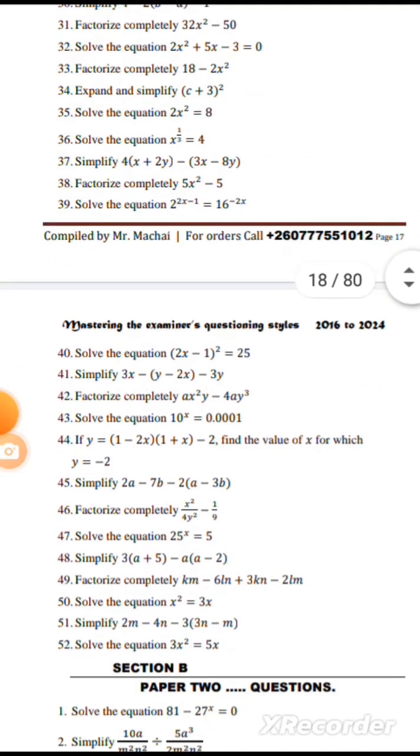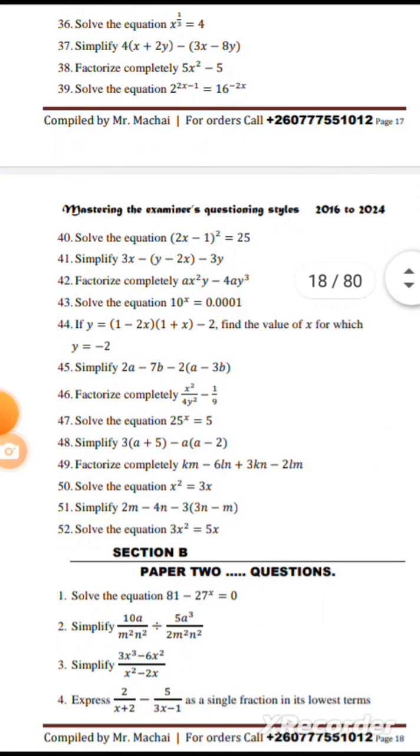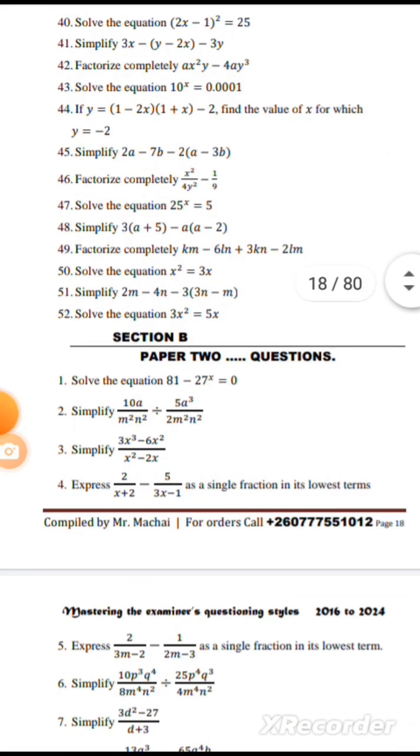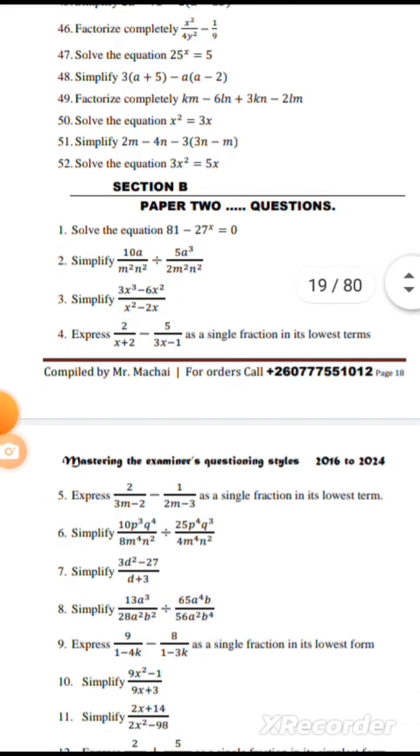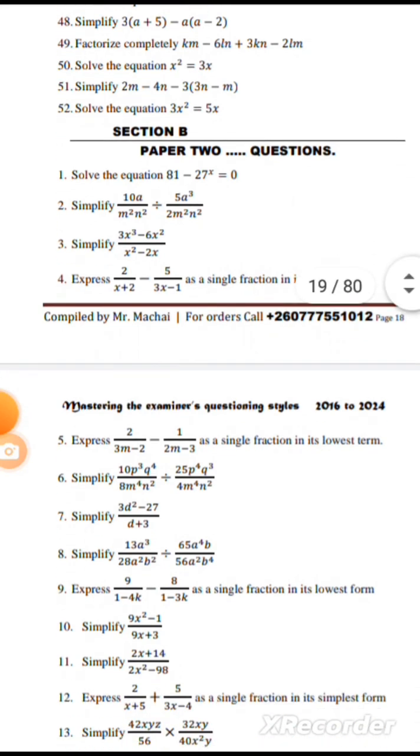It's simple and straightforward, easy for studying and revising, and also easy for assessing learners, because I don't have to check page by page or flip the pages just looking for one question. The moment you open one page, you find all. Here we have algebra Paper 2 questions.